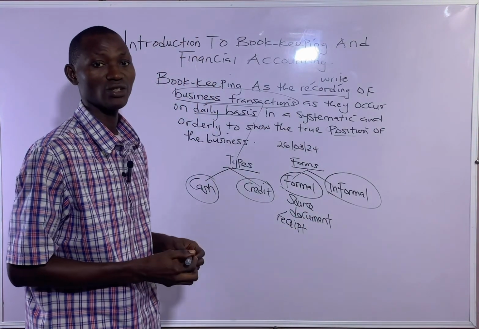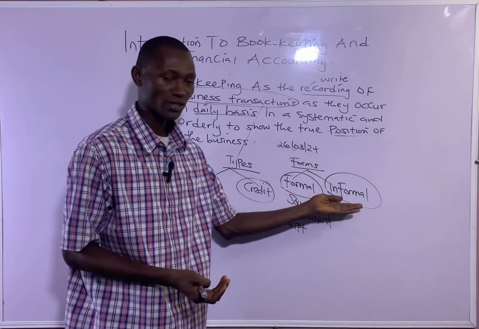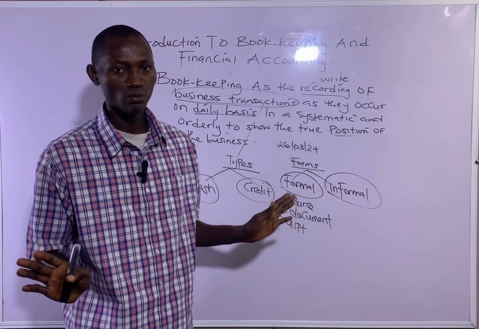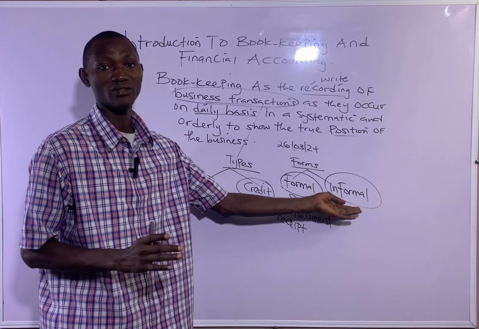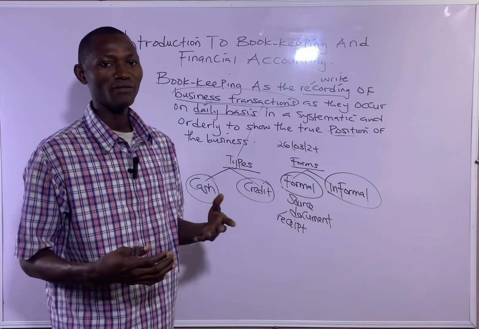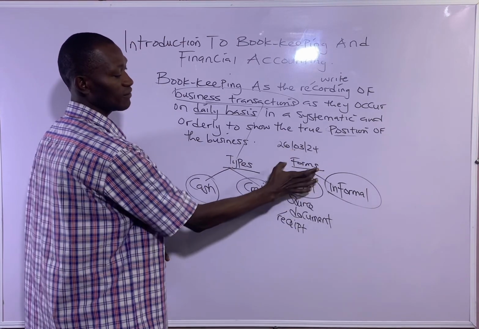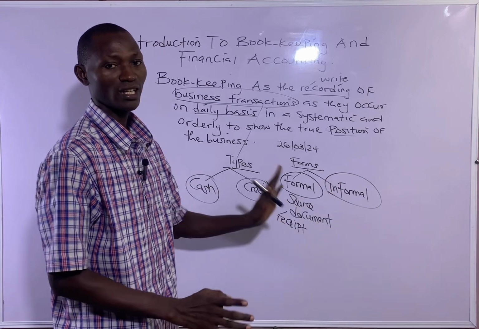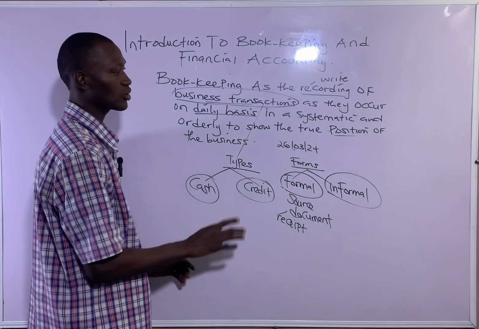Informal business transaction, on the other hand, is between individuals, and in the process of it, no source documents, no documents of evidence will be generated. So those are the forms of business transaction, formal and informal. But with respect to types, we have cash and credit.